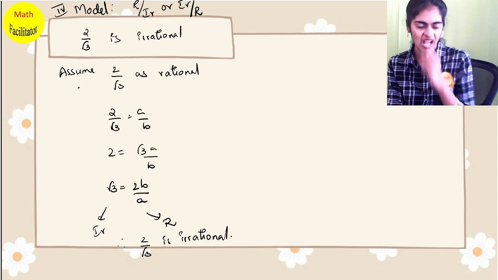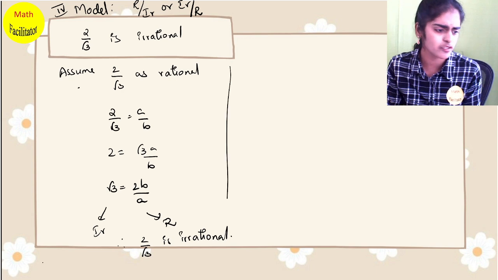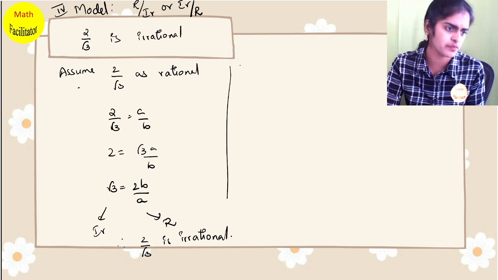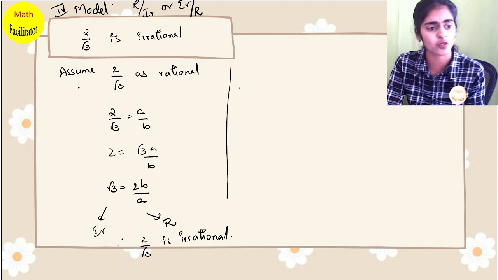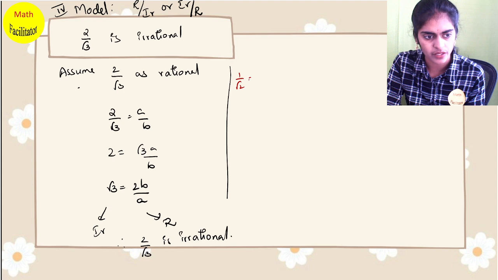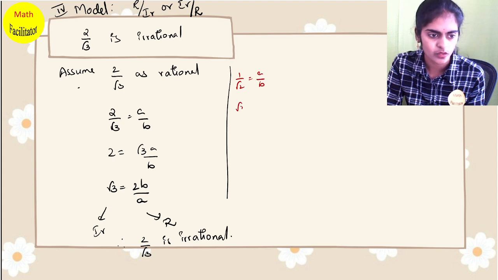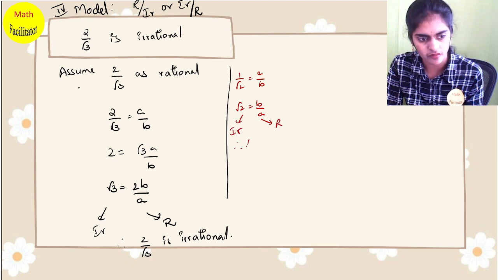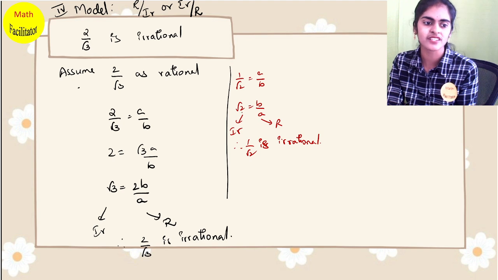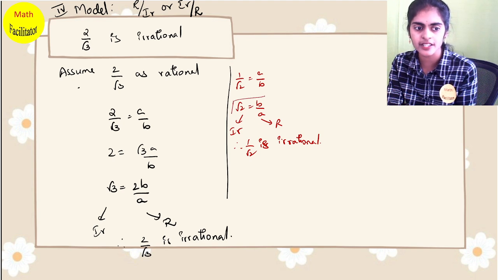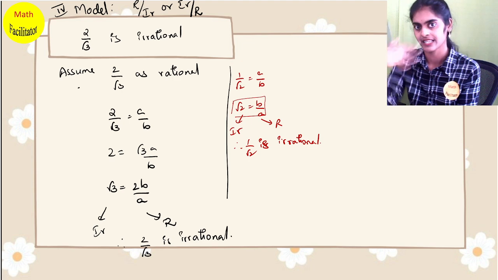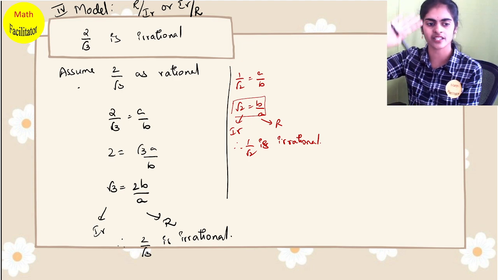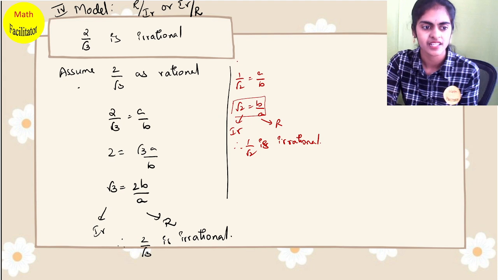Is it clear? Okay. If you want to take another question, for example I can take 1 by root 2, also same model. 1 by root 2 equal to a by b. So root 2 equal to b by a, just the reciprocal. So this is rational, this is irrational. So therefore 1 by root 2 is irrational. Okay, this is for short. If it is long, then you will write root 2 equal to b by a, and from here you will try to prove using model 1, that you will prove root 2 as an irrational number. That is for long. So here this is for short.